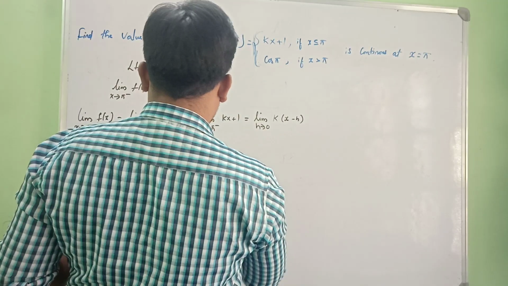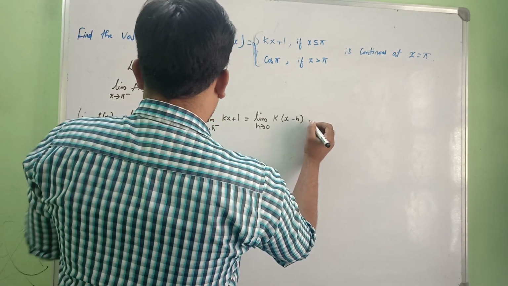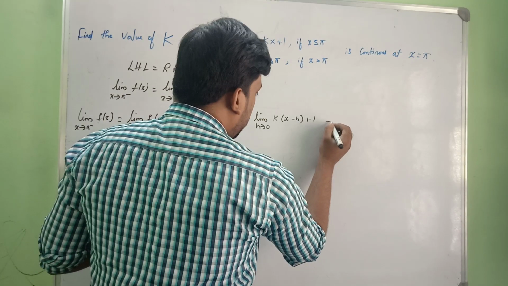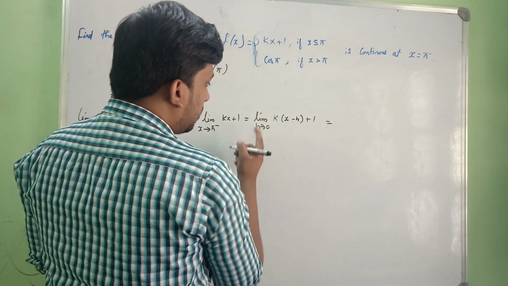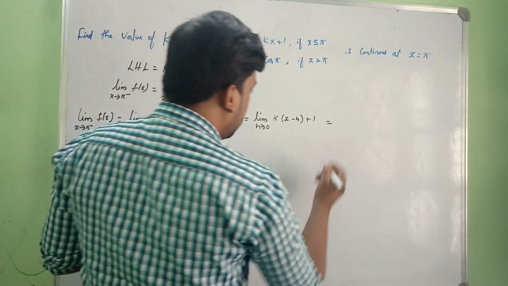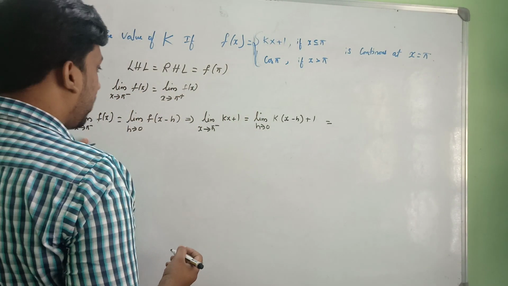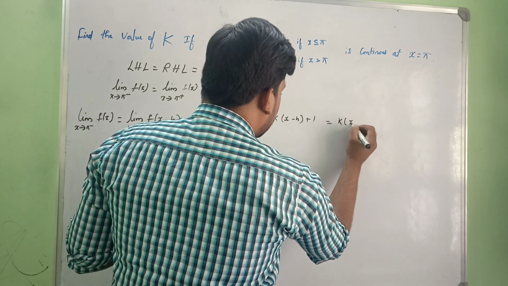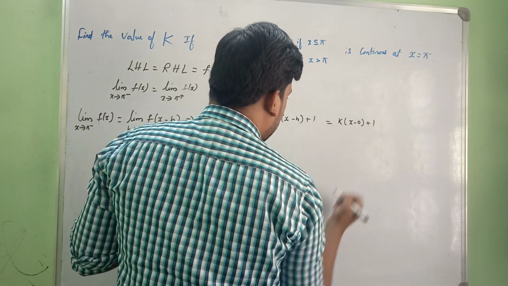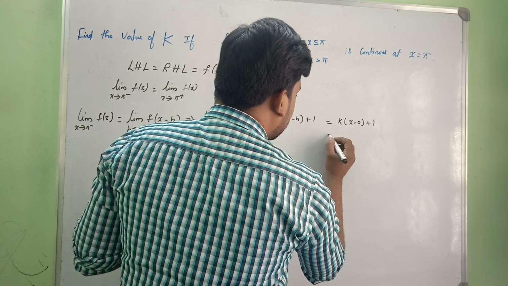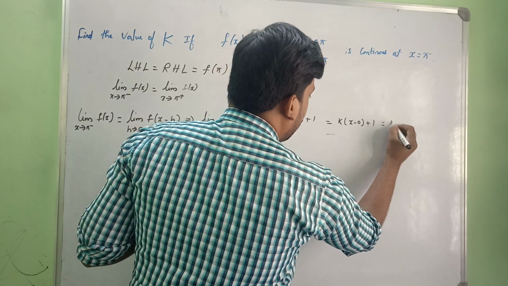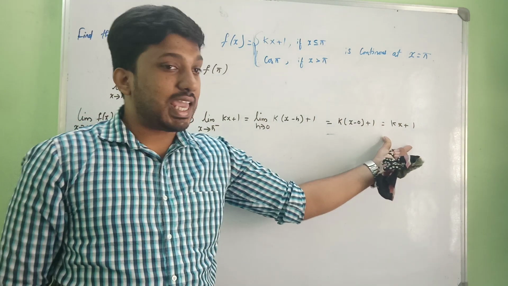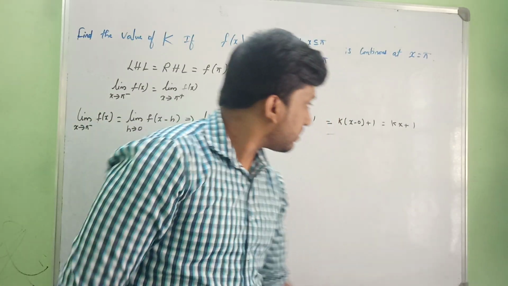Plus 1. So now I'm going to substitute this 0 here. What is going to happen? And x we are going to have pi, right? So here k into x minus 0 plus 1. So that is nothing but we have kx plus 1. Let us have this kx plus 1 as it is.